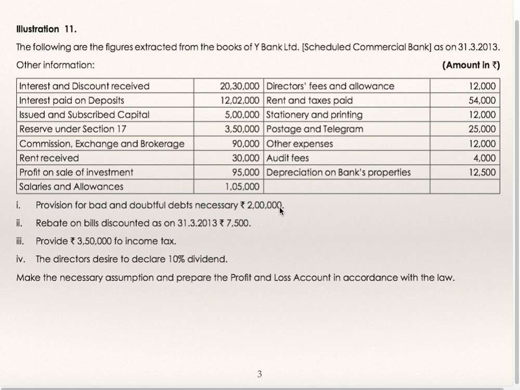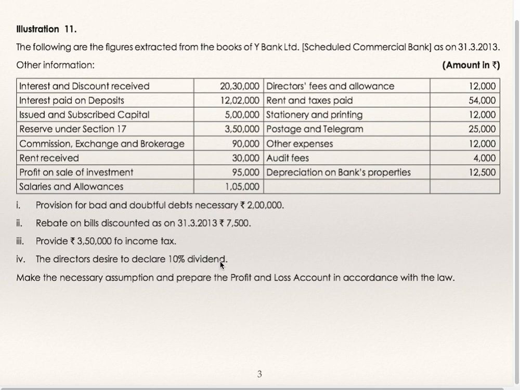Whereas provision for doubtful debts, just now I have told you, it is to be shown in profit and loss account under provisions and contingencies. Similarly, it is to be deducted from schedule number 9, advances. Provide 3,50,000 for taxation. Provisions and contingencies in profit and loss account, Roman 2 expenditure, second section, as well as it is to be shown under schedule number 5.